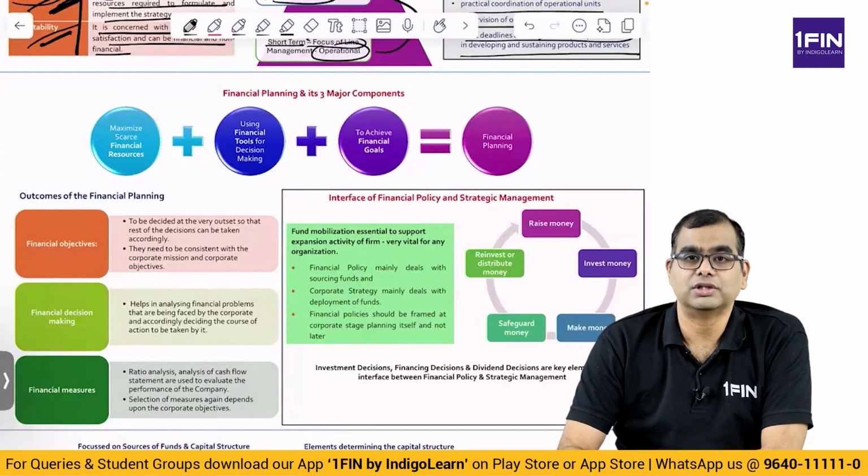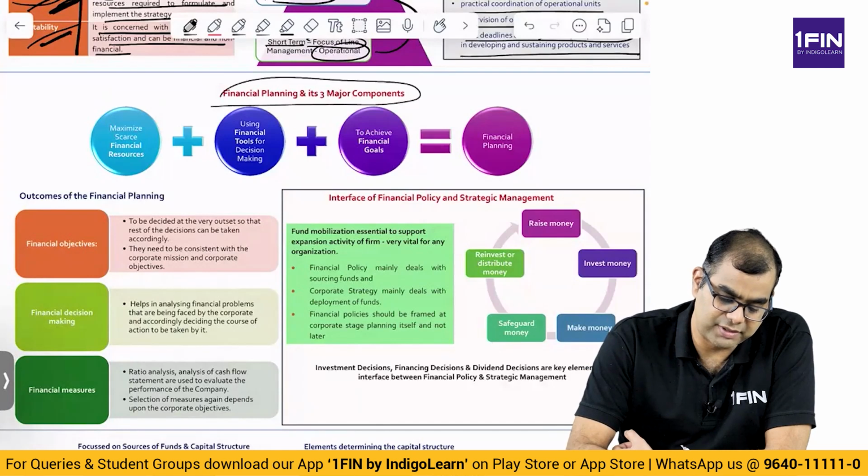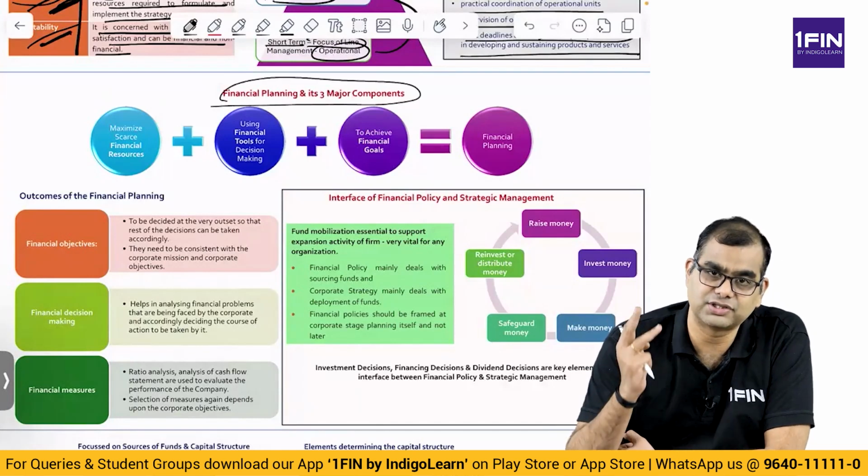Okay, so the next topic in this chapter is financial planning and its three major components. So financial planning consists of three things.